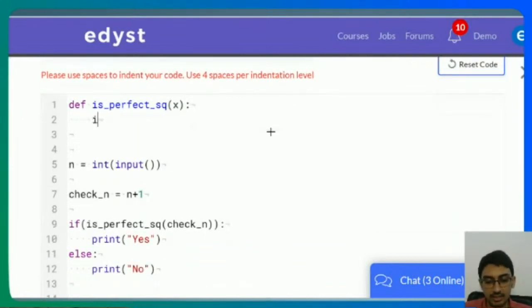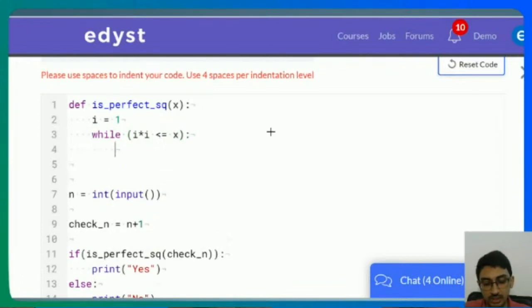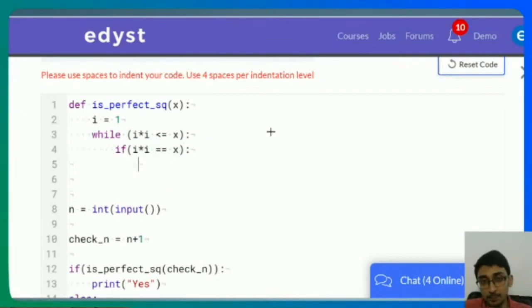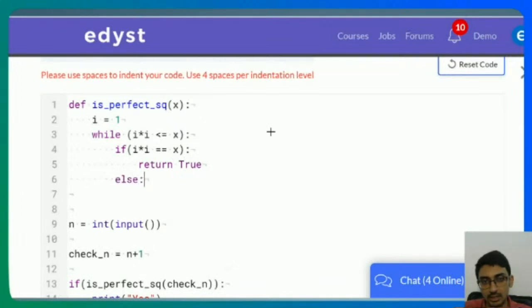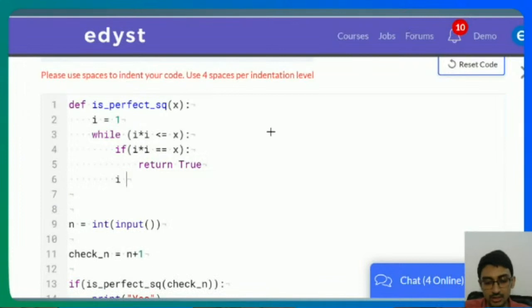And what I'll do is start with i is equal to 1, okay? While i into i is less than or equal to x, I'll check if i into i is equal to x. That means x is a perfect square. You are able to find a number which squared can reach x. So it's a perfect square. So I'll just say return true if possible, right? Sorry, not else. And what you do is i is equal to i plus 1.